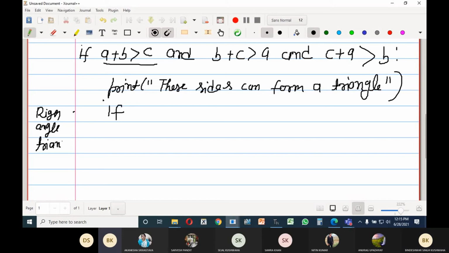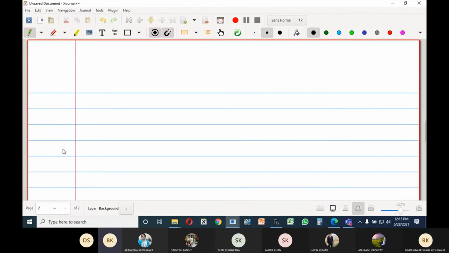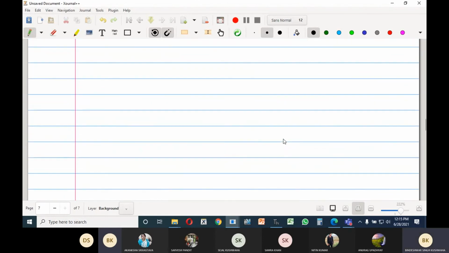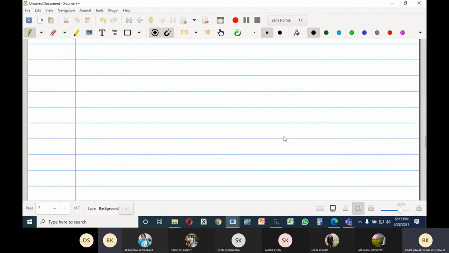So should I recall that right angle triangle? Let me recall. So here I'm at page 7. See that right angle triangle. You know that already. If you have three sides, this angle must be 90 degrees.